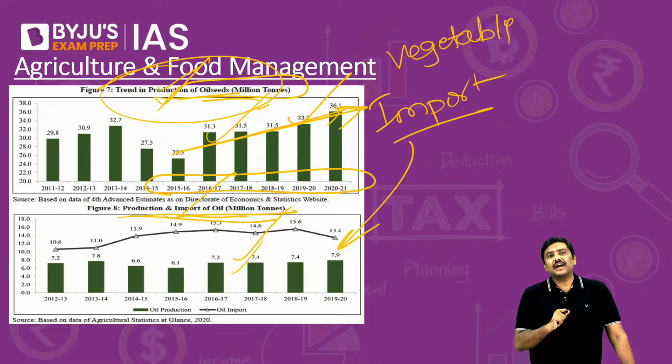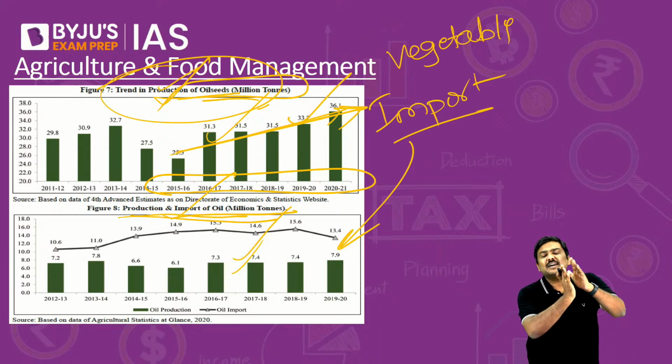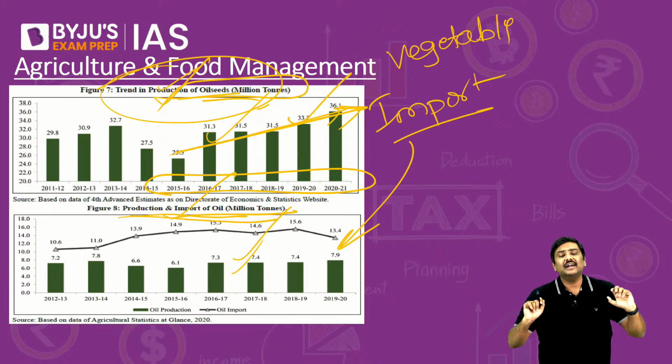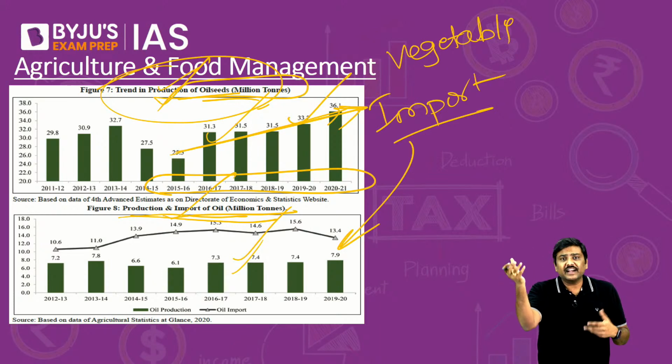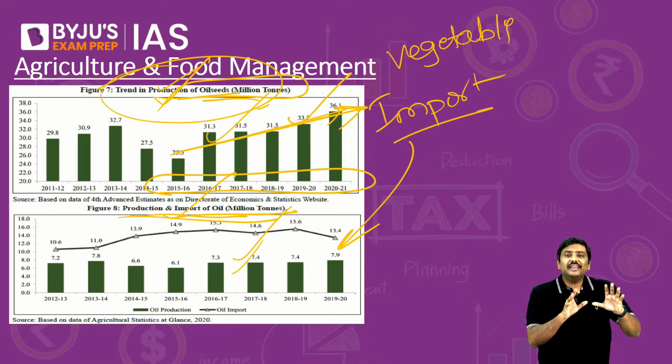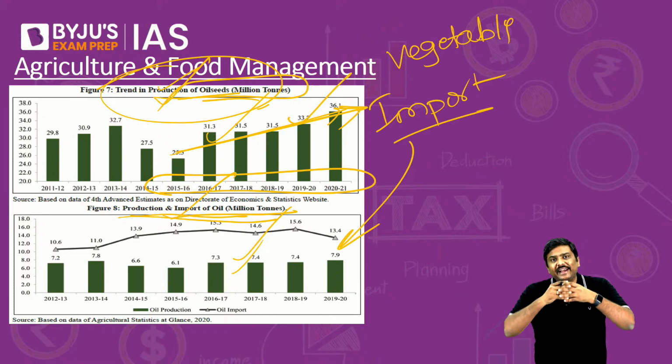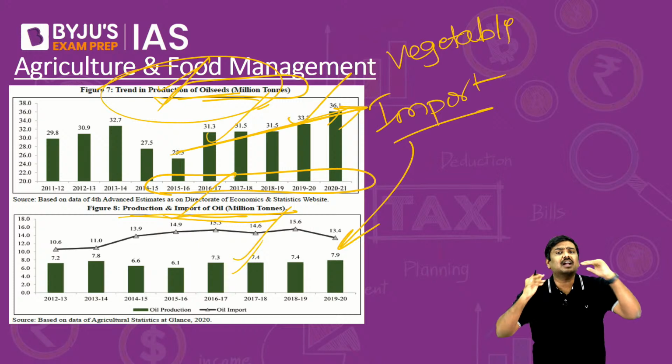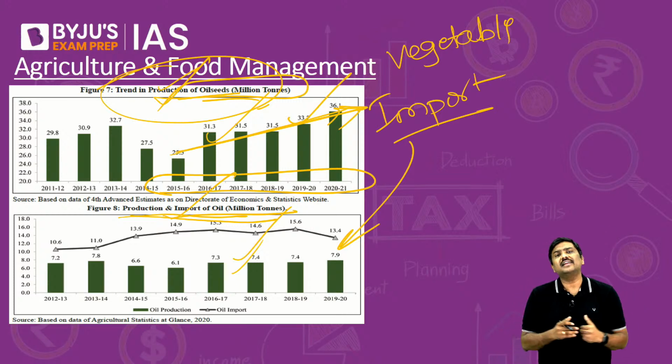There is a rising trend of production of oil seeds in India. But please understand, just because you increase the production of oil seed doesn't mean that whatever is the demand in the market will be satisfied. Because in case of India, traditionally the demand for vegetable or edible oil has been much higher compared to what is the production of edible oil in India.